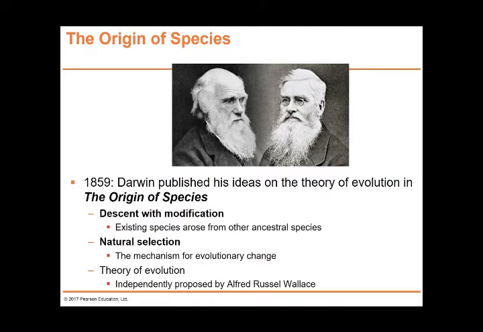The Origin of Species, 1859, was published by Darwin, and it proposed descent with modification. Descent with modification means we have ancestors bringing parents, parents bringing sons, and then sons bringing granddaughters. Each of these successions will have a little bit of modification happening in each generation, and from these ancestors, new species will arise.